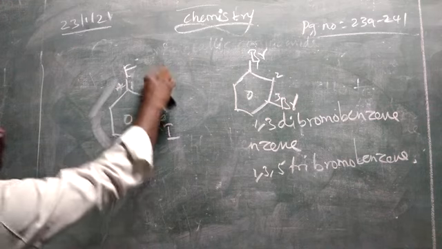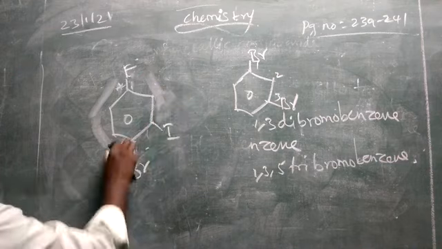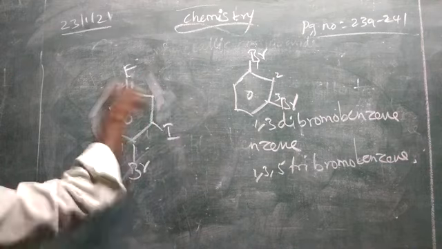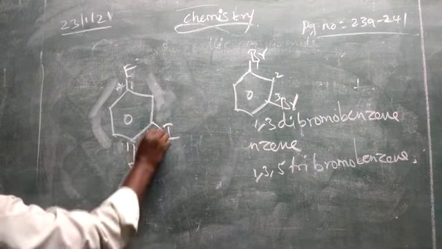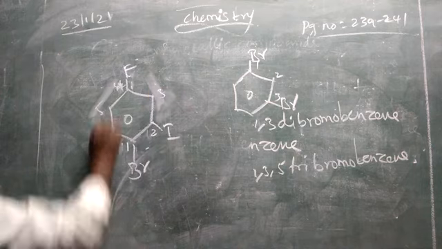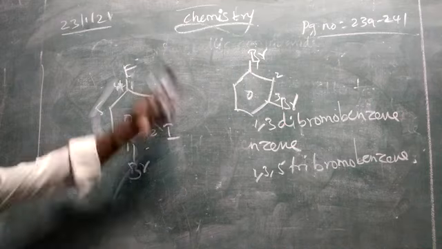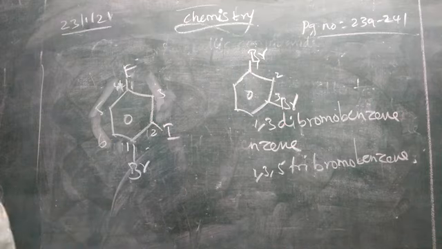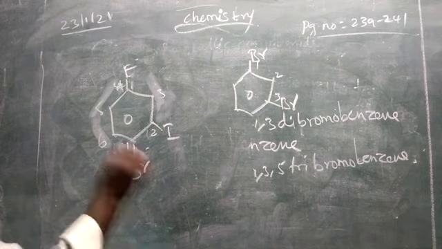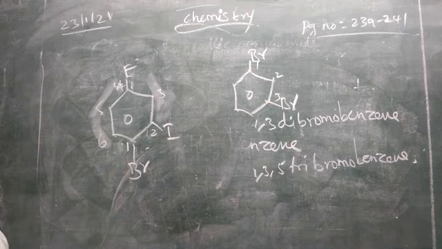See here, we can give the name like this, but where we have more substitutions, in that manner we have to give numbers 1, 2, 3, 4, 5, 6. You should not give this direction, because only this direction has the least numbers for substitution, but the naming is based on alphabetic order.